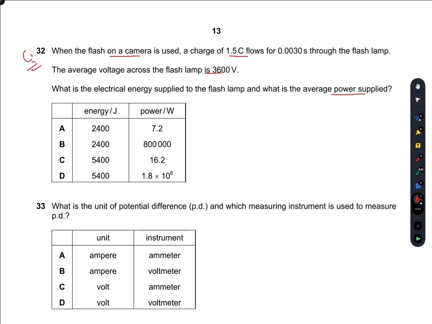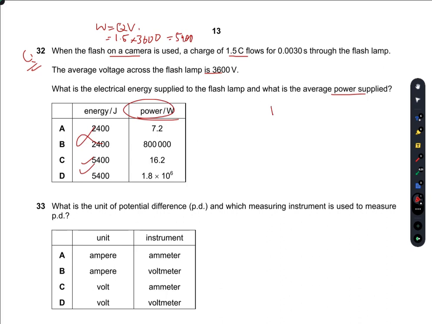Now energy, or work, is equal to QV. So there is Q of 1.5. The voltage is 3600. So that is 5400. So A and B are incorrect.